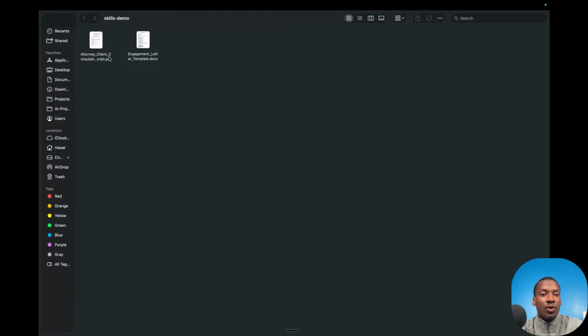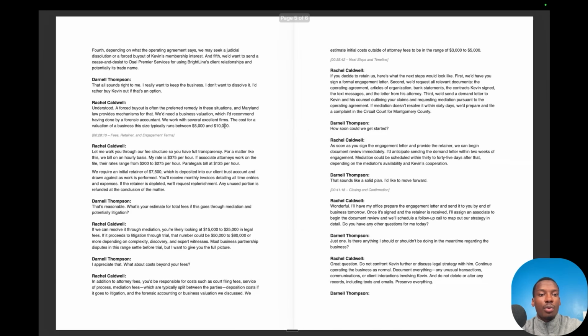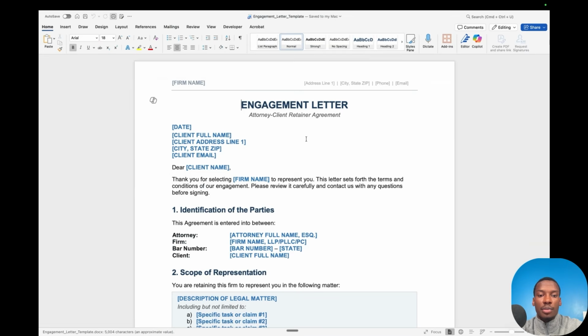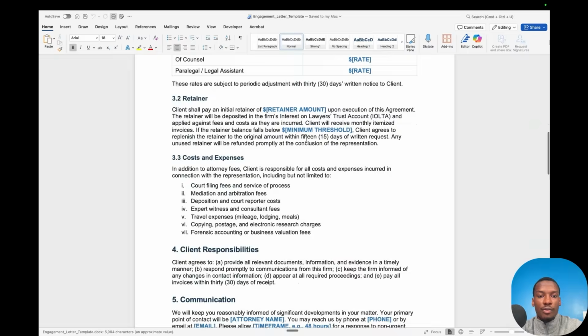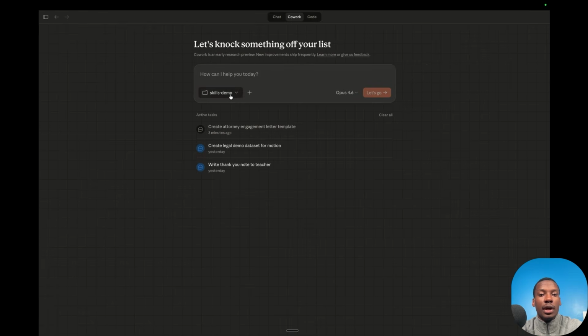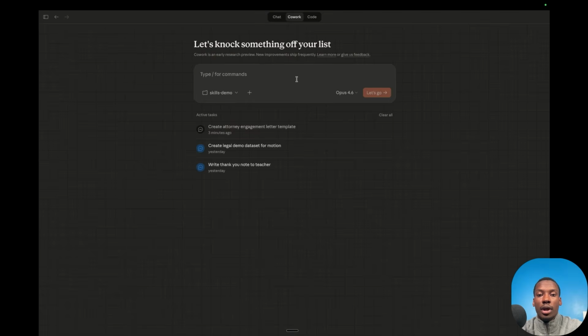But we want some example of what the input's going to look like. So the transcript, for example, we want an example of that. And then we also want some example of what the output's going to look like. So the template of the engagement letter, for example, right? And then once we have both of these, the process is actually really simple from here, because all we have to do is go into Claude Desktop. We can create a new task. And then basically we'll just go into the folder that has our input and output examples. And I can just talk to Claude Cowork and tell it to help me create a plugin.